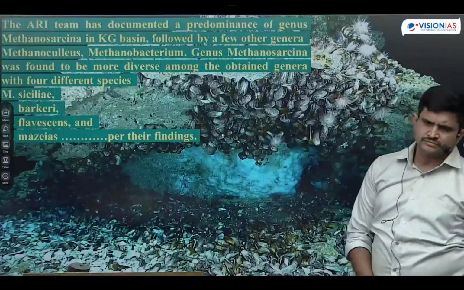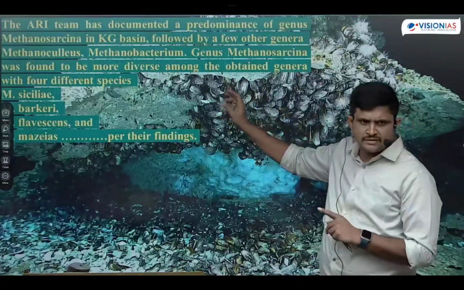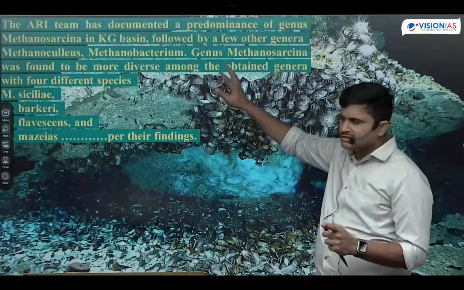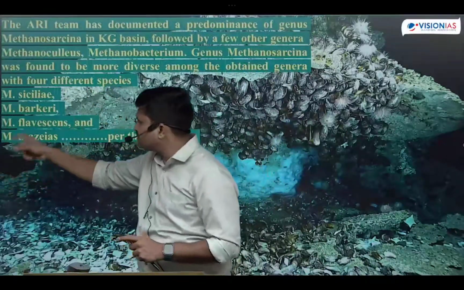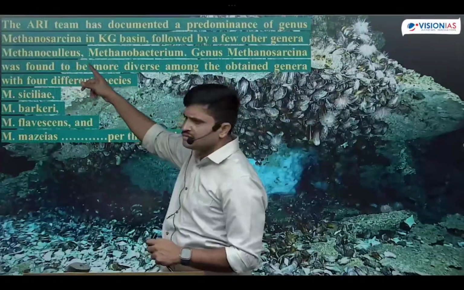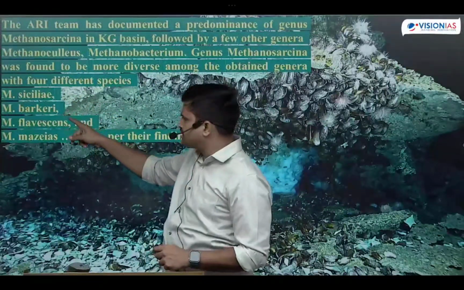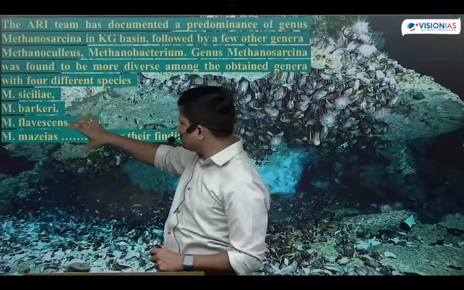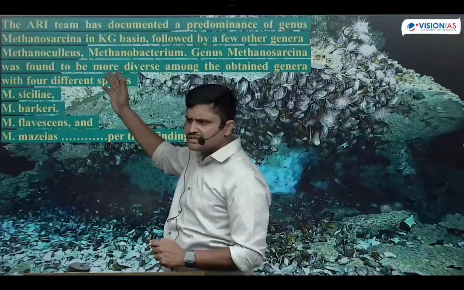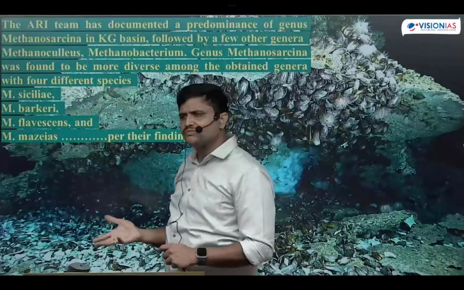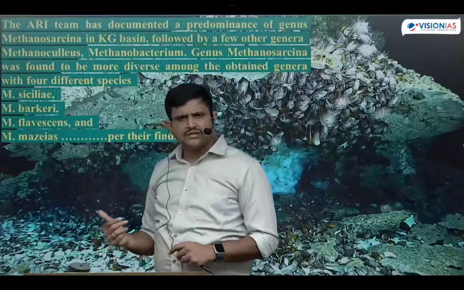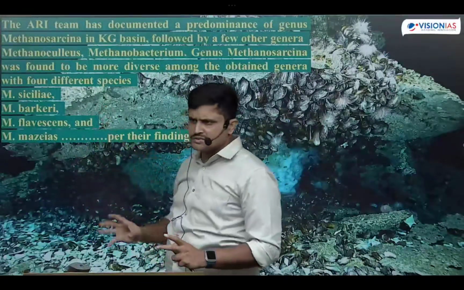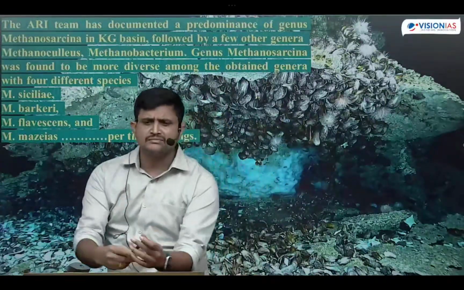So recently, this is new for students, this is in current affairs. I have added that into the PPT and you will get the PPT. So these are the bacteria they have identified. 4 species of bacteria: Methanococcus or Methanoculus, Silicae, Barkeri, Flavescens and Megius. These are the 4 types of bacteria identified where methane is produced at the greater depths of the oceans. This is how methane gas is formed in Krishna Godavari Basin, Andaman, and Mahanadi. So these are the bacteria responsible for that. Okay, now, that is one thing that we call biogenic methane.